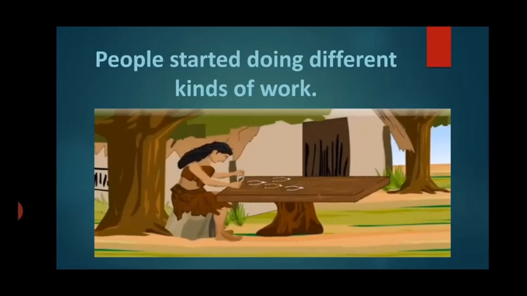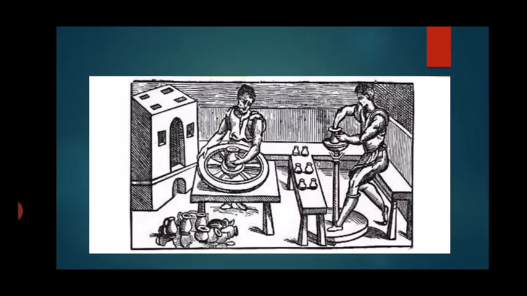This is how slowly people started doing different kinds of occupations. Look, some of them said they are farming, others are making ornaments, others are making clothes. So come on, they will make some pots and pans for the people. So the potters came into being, and then we needed different kinds of implements.